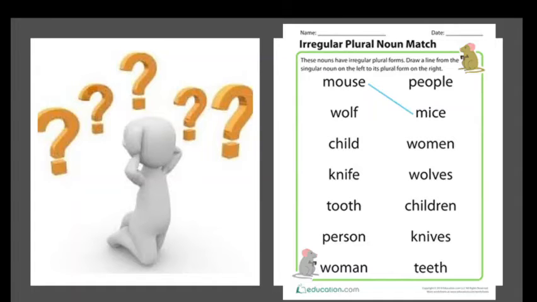Do you know how to answer? Now, mouse turned out to be mice. What about wolf? It ends with f, so I need the ves. Child. Irregular. Add ren. Children. Knife. Knives. Tooth. Teeth. Person. People. We changed the whole word. Woman to women. I'm pretty sure you can master answering this alone.